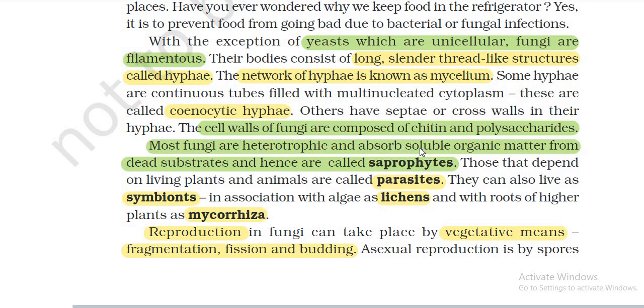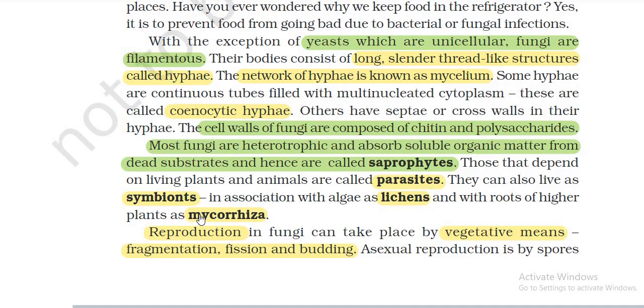The cell walls of fungi are composed of chitin and polysaccharides. Most fungi are heterotrophic and absorb soluble organic matter from dead substrates, and hence are saprophytes. Those that depend on living plants and animals are parasites.